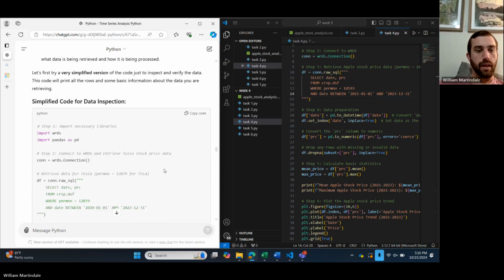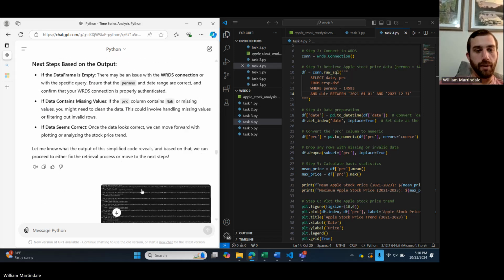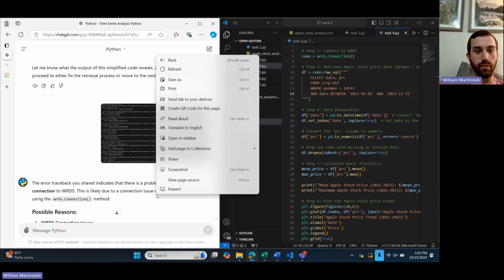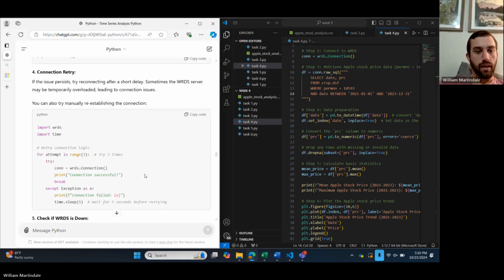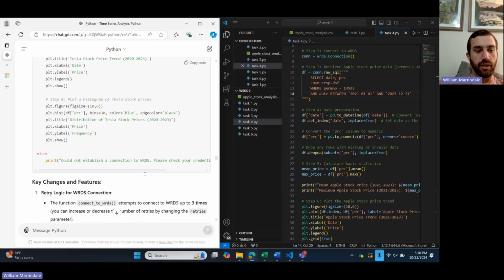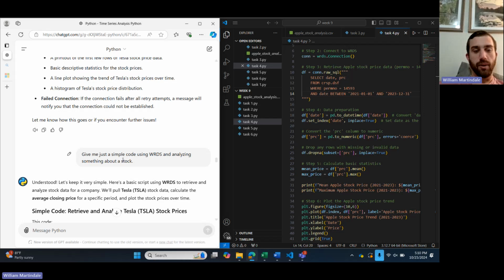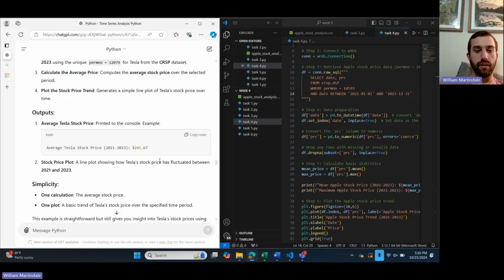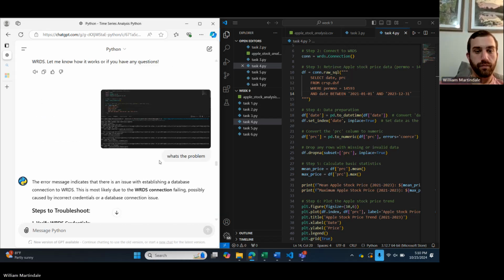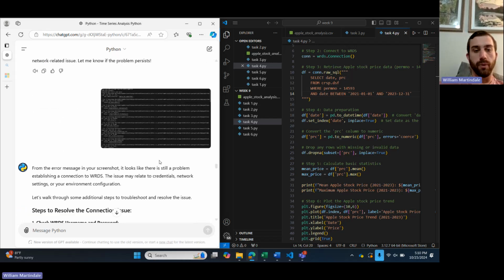It gave me more code to use here. I ran it again. I was starting to get this problem. Word wanted to quit working for me. So I went through this whole conversation with the chat, and I just finally told it, give me just a simple code using WRDS and analyzing something about a stock. So it gave me another Tesla run here, and it was just still more and more problems here.